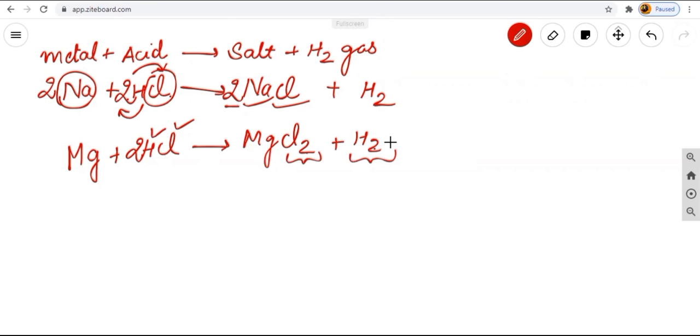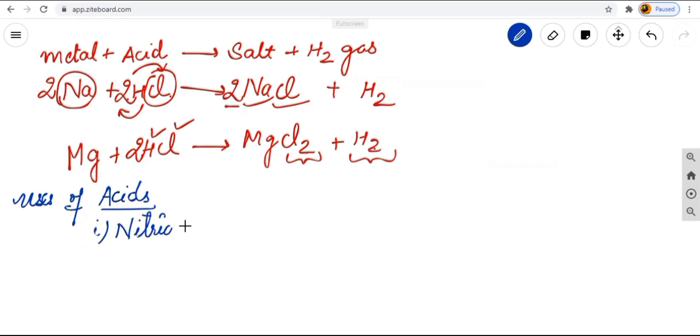I hope that I have made all this clear, because these are very, very important things according to your 10th class, as well as according to your competitive exams and Olympiad exams also. Okay, so the last part of the acid is left, that is known as the uses of acids. In our laboratories we are using so many acids, so we will learn about those types of acids.